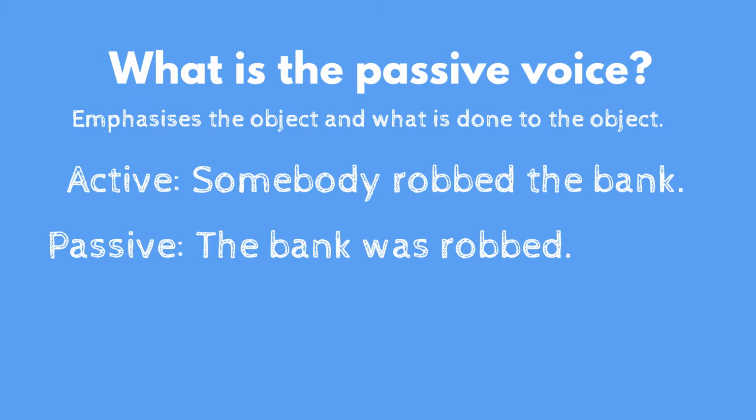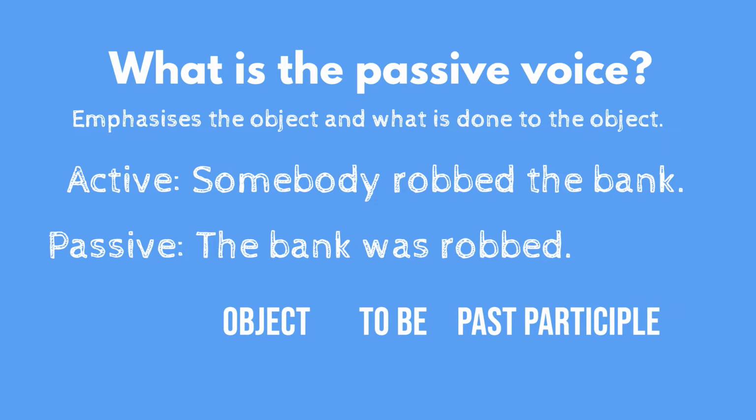The passive voice starts with the object that something is being done to, then the verb to be, conjugated however you need, and then a verb in the past participle form. In this case, the bank is the object, was is the past simple of the verb to be, and robbed is the participle of the verb. If you want to revise this in more detail, follow the links to our free lesson and interactive tests.